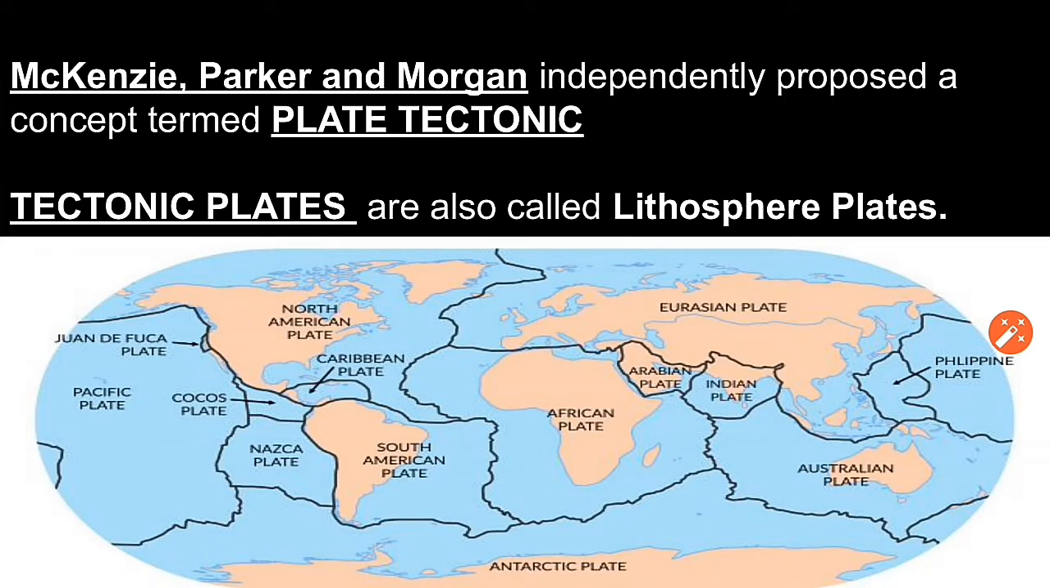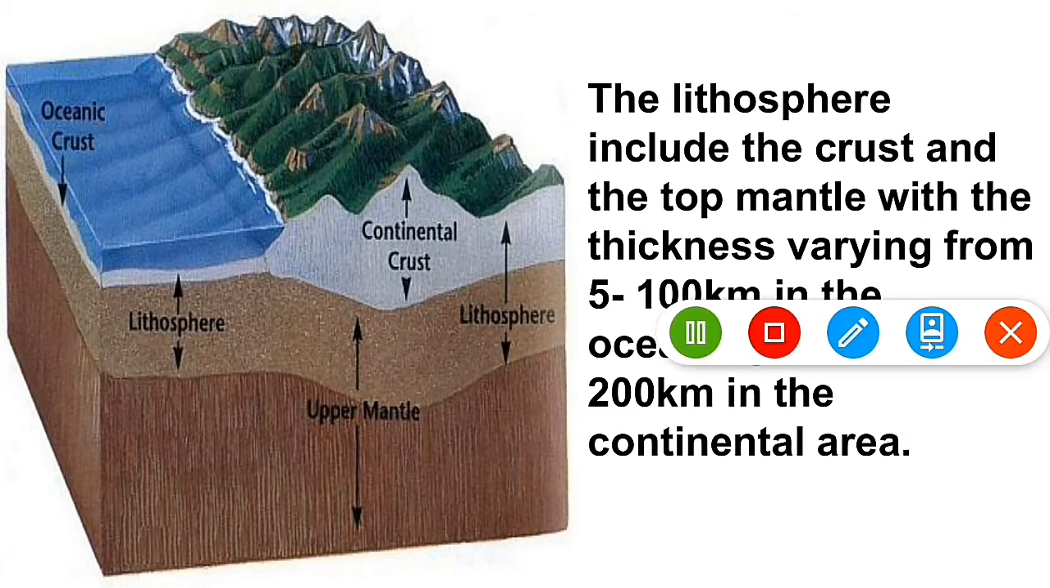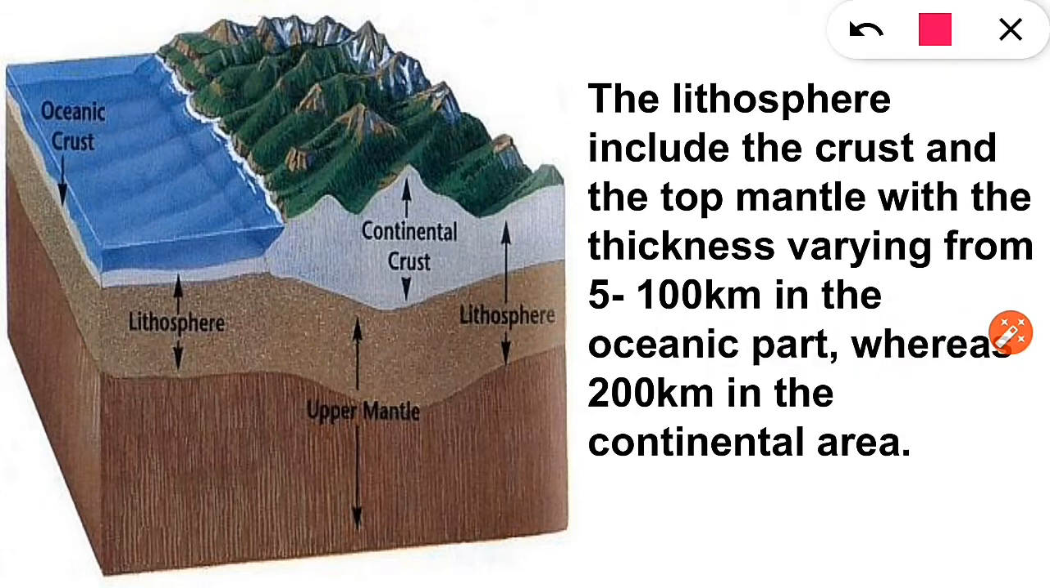The tectonic plates are also called the lithosphere plates. It is a massive, irregularly shaped slab of solid rock, composed of both continental and oceanic lithosphere. The lithosphere includes the crust and the top mantle, with the thickness varying from 5 to 10 km in the oceanic area, whereas it can go up to 200 km in the continental area.